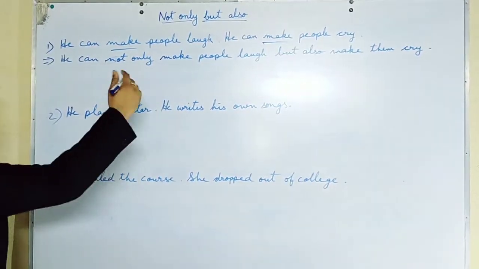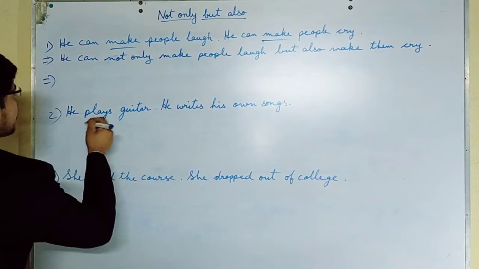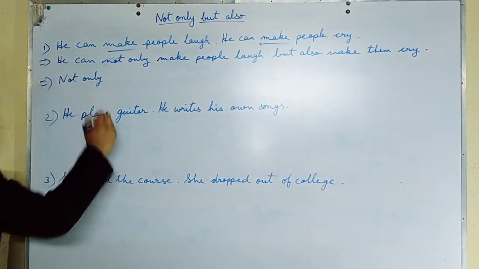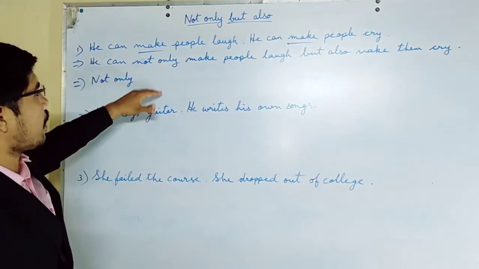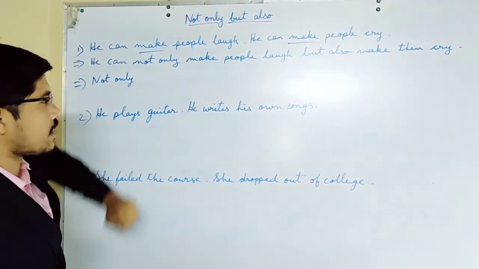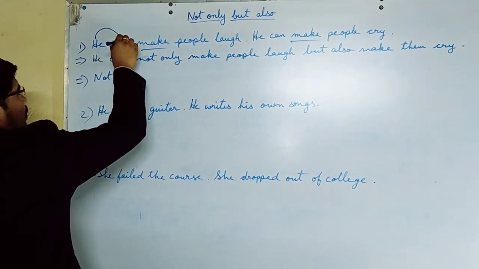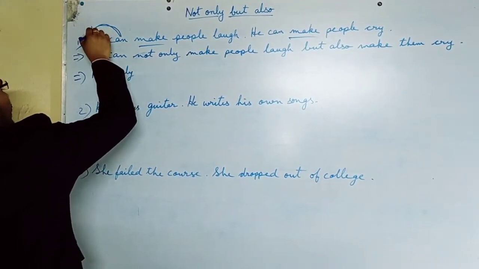Is it clear? So we will see the second way how to write it. Second way, it will start with not only. So in exam you can write any one type, whichever you feel is easy. Not only, now he can will never come, it is can he.